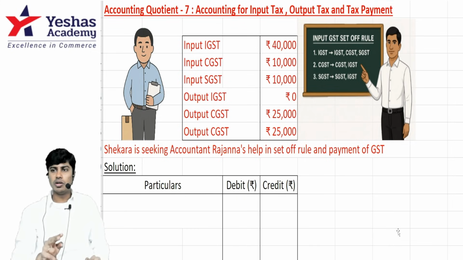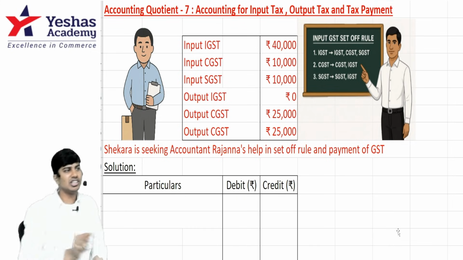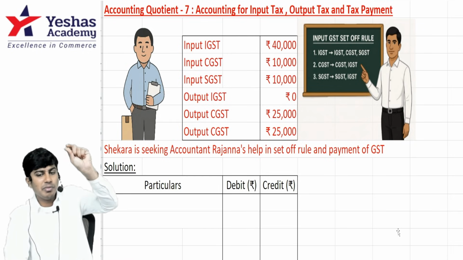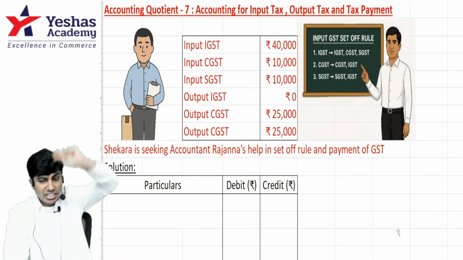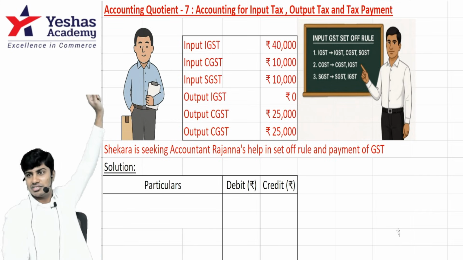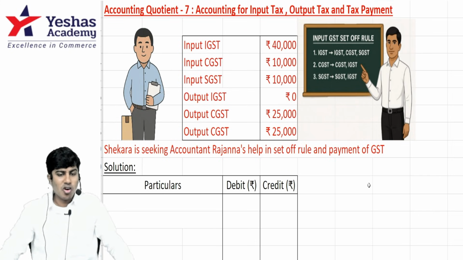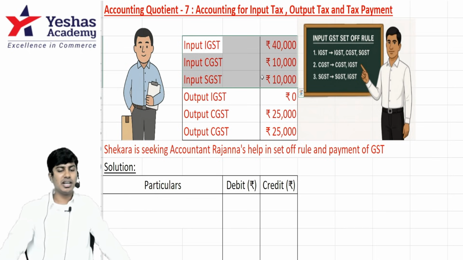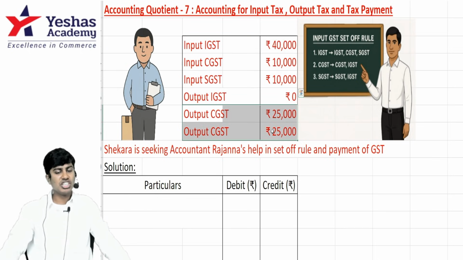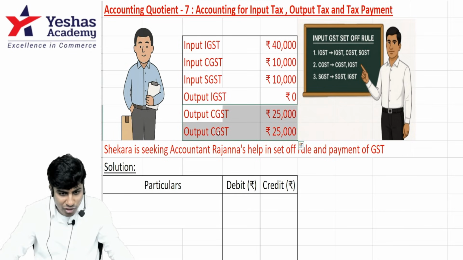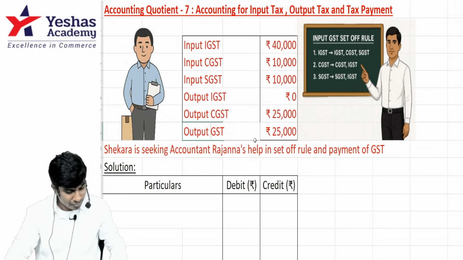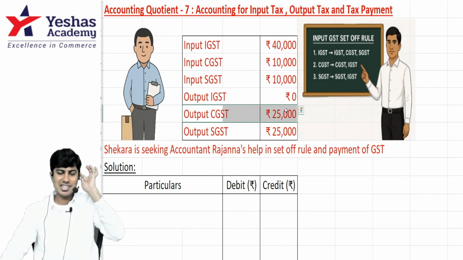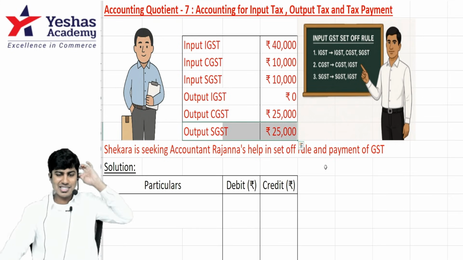When I say input output, we need to adjust CGST with CGST, SGST with SGST. For IGST, first IGST will be adjusted against IGST, next CGST, then SGST. Are you getting it? See this. How much are our inputs? We have three inputs: IGST, CGST, SGST: 40, 10, 10. What do we have as outputs? Both of them are CGST and SGST. Output IGST is 0. Output CGST is 25. Output SGST is 25.